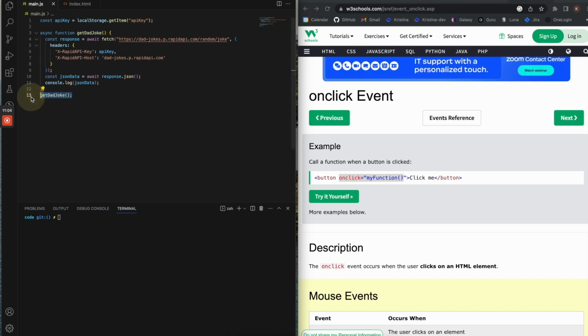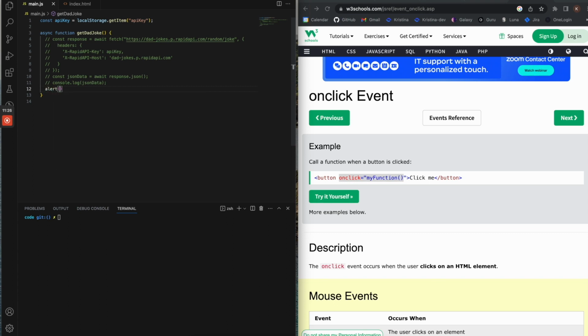The way we had it before, it was calling itself so that anytime the page refreshed, it would run this function, but we're going to wait until the button is pushed to call it. Let's get rid of all of this for now and just test that that works.